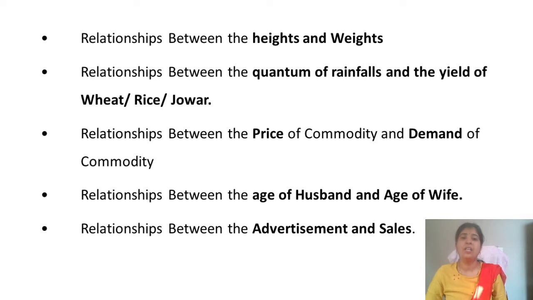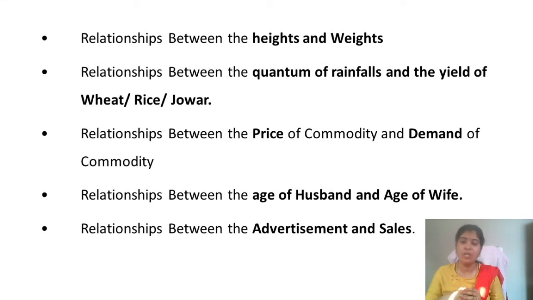In the same way, the relationship between the quantum of rainfall and yield of wheat, rice, jawar. If the rainfall is very good, we can expect very good crops, food grains. Rice, wheat, jawar can be in better quantity, in quintals.